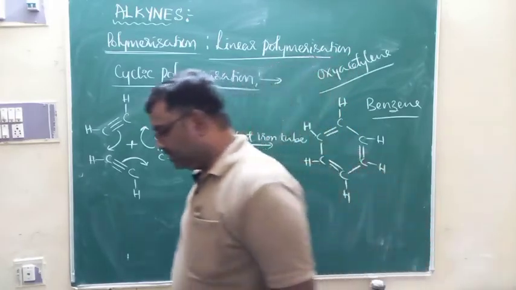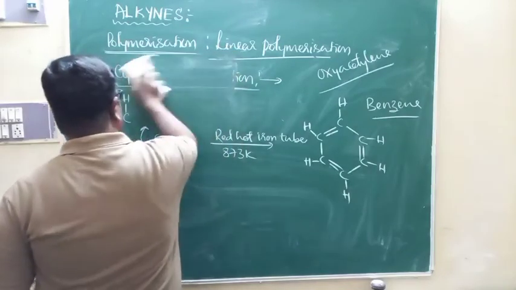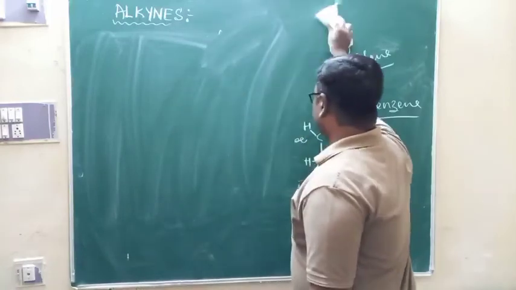Now, at this moment, I want to answer one question that is given in your exercise.